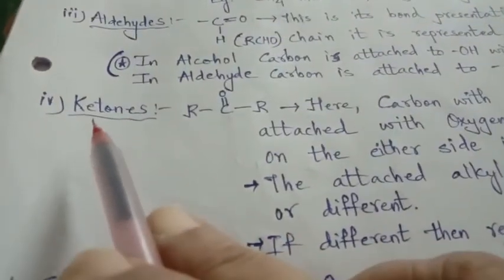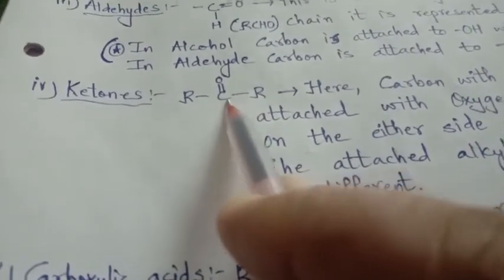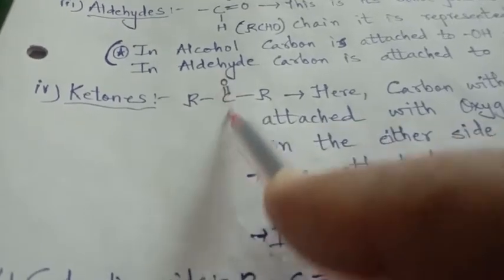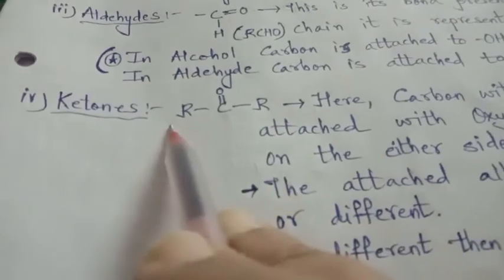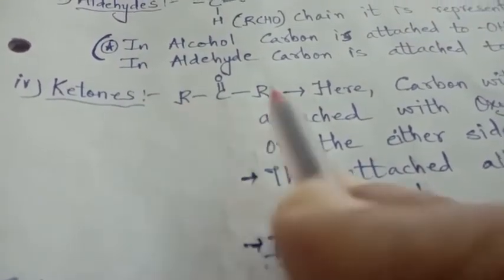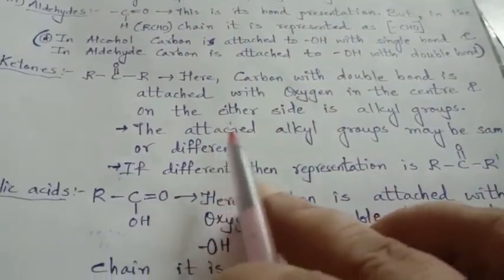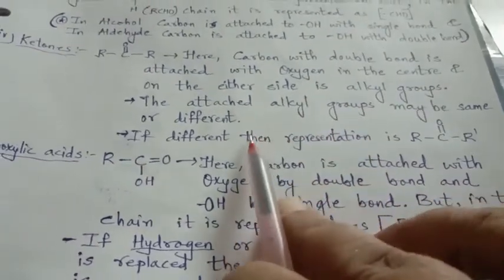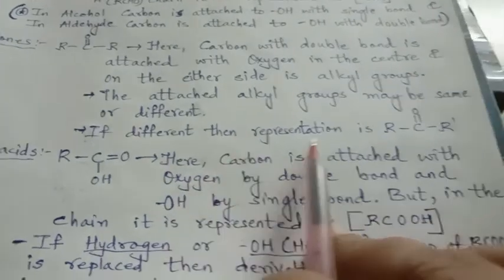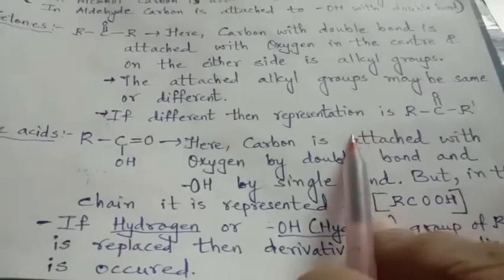The next is ketones. So in the ketone, the central carbon consists of double bond O, the keto group, and on either side are the alkyl groups. These alkyl groups may be the same or different. Right? Here the carbon with double bond attached to oxygen is in the center, and on the other sides are alkyl groups. The attached alkyl groups may be same or different. If different, then the representation is R, R dash. It means they both are different.